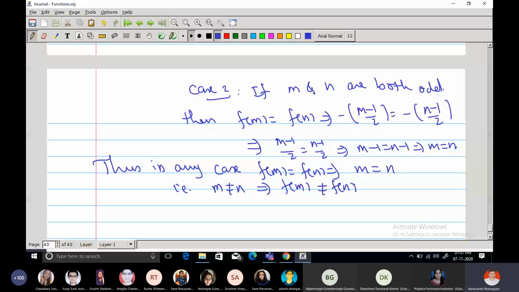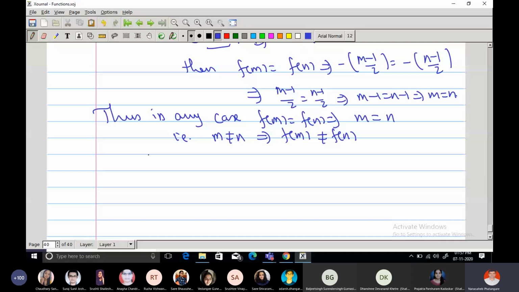So if elements are distinct, then images are distinct, or if images are same, then preimages must be same. So this says that therefore f is 1-1. Right, so is it clear? Calculations clear? Yes, sir.